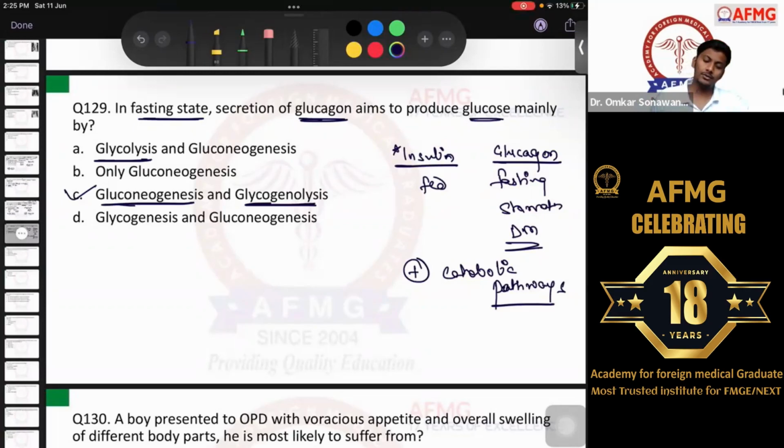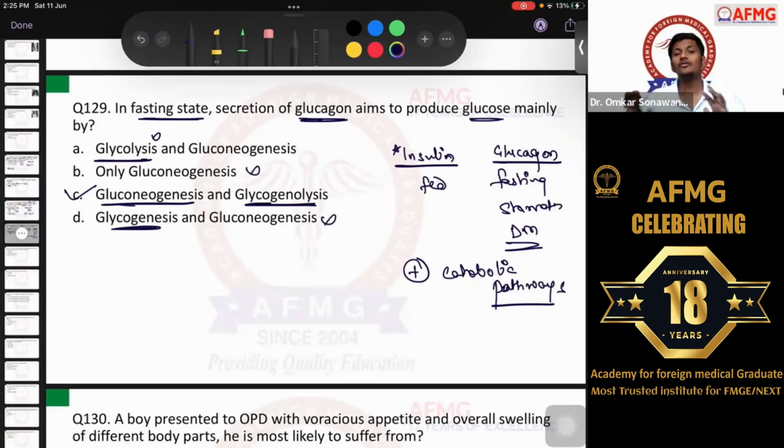That was the basic funda, right? So glycolysis is not activated by glucagon. Glycogenesis is usually done, that is, glycogen is produced or synthesized usually in fed state. Jab glucose zyada hoga toh store hoga na. So glycogenesis is usually done in fed state and not in fasting or starvation state. So definitely this answer is ruled out. And only gluconeogenesis, no.